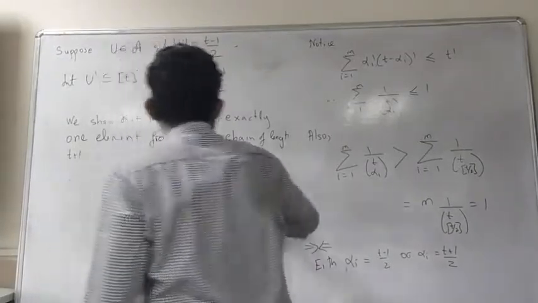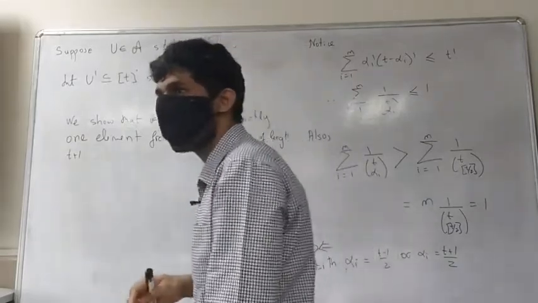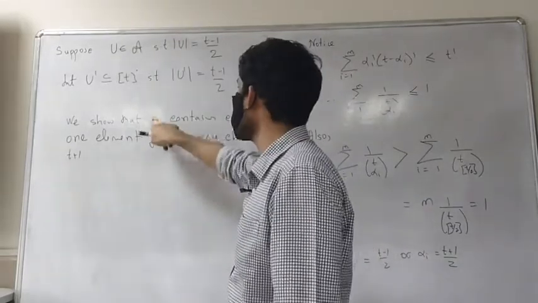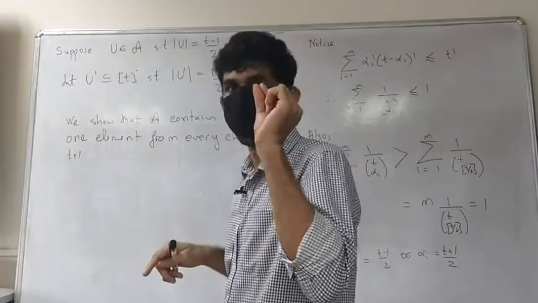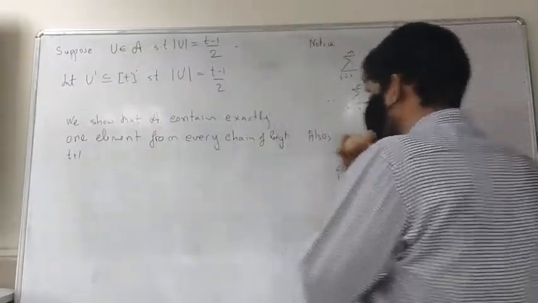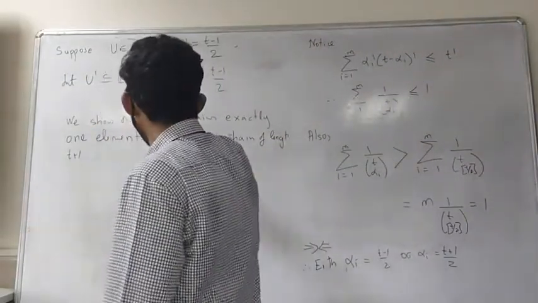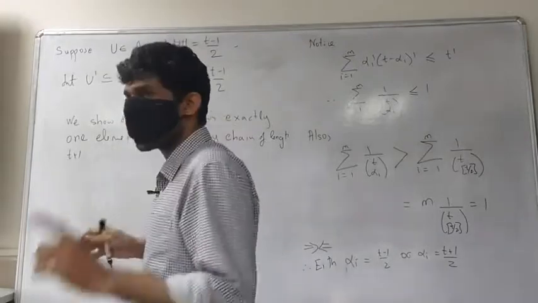How many chains are there of length t plus 1? The elements of this are a_i, right?